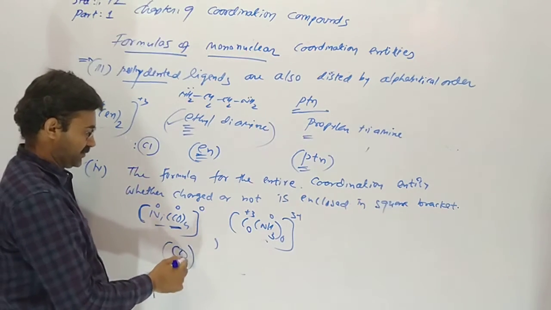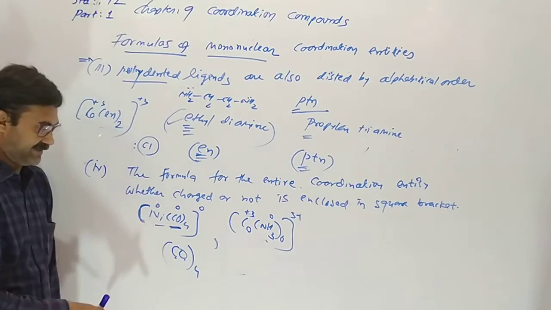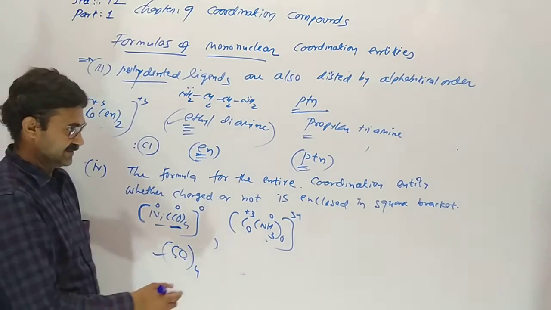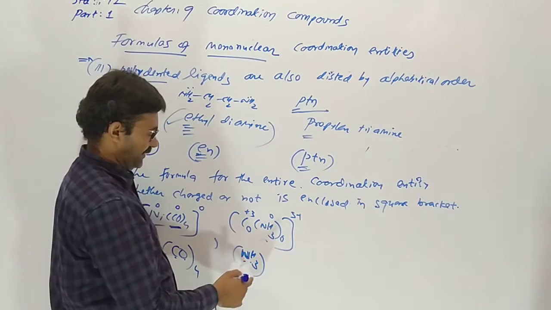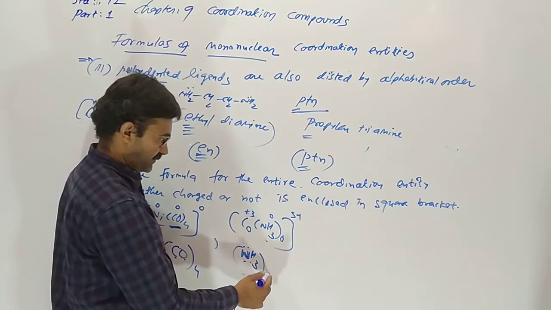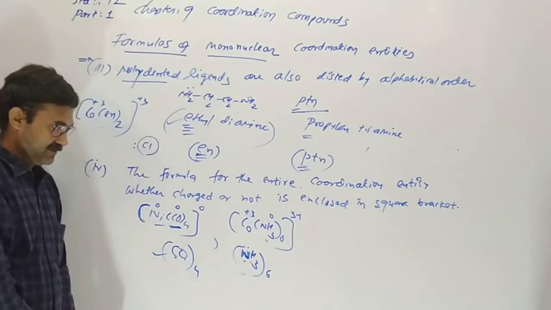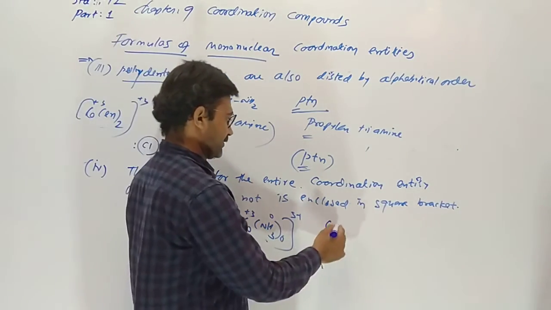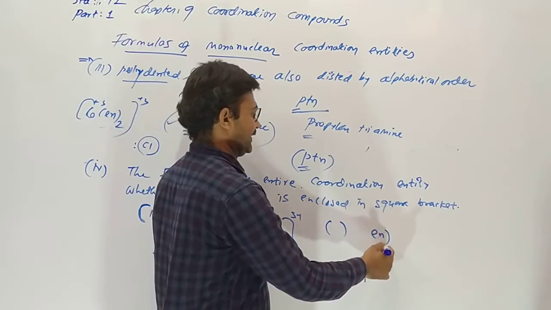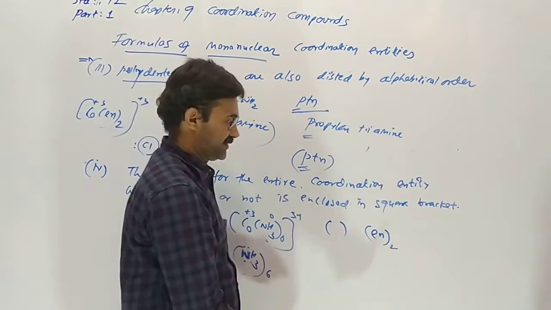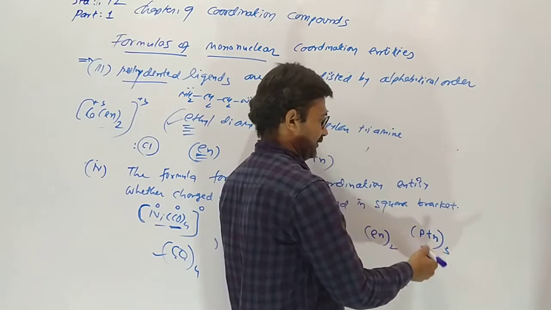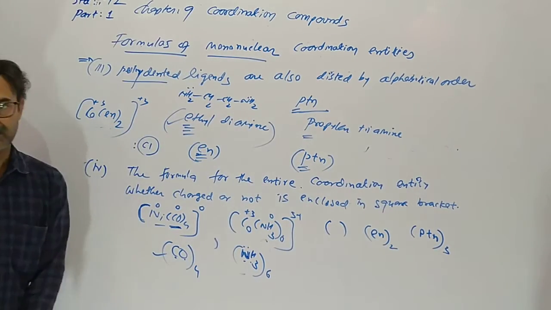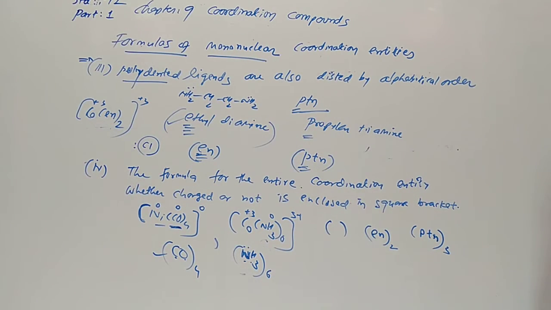Carbon monoxide has two elements, so it comes in parentheses. Ammonia has more than one atom in the ligand, so it is also in parentheses. Polydentate ethylene diamine, en, and PTN, propylene triamine, also come in parentheses.